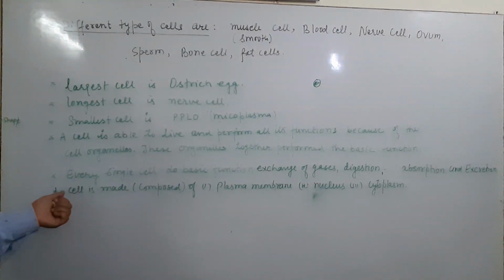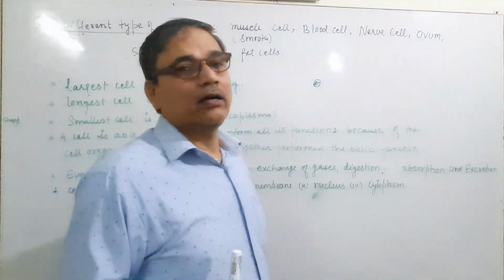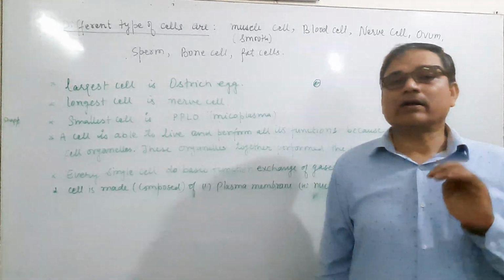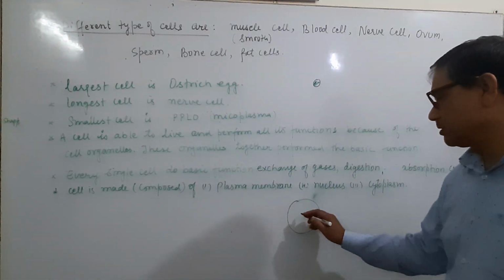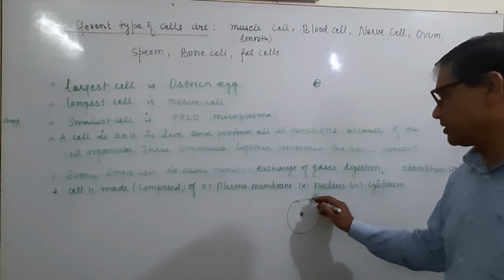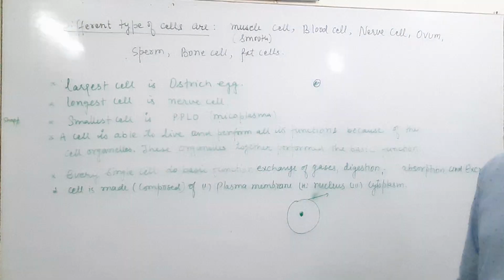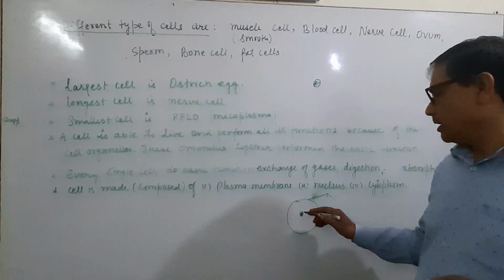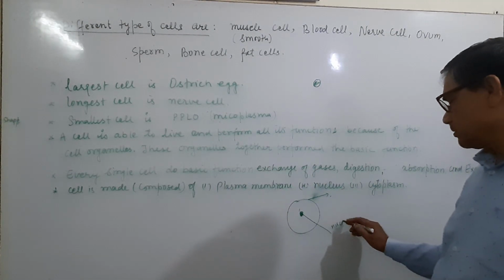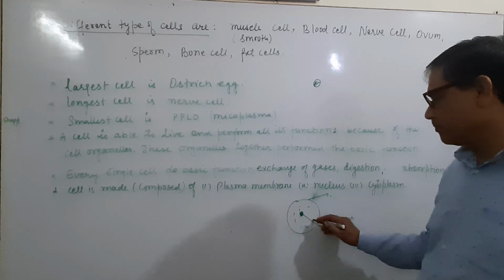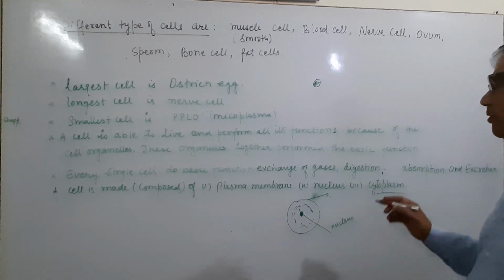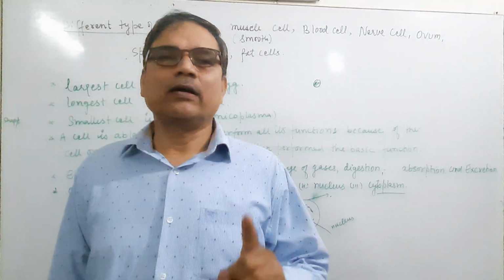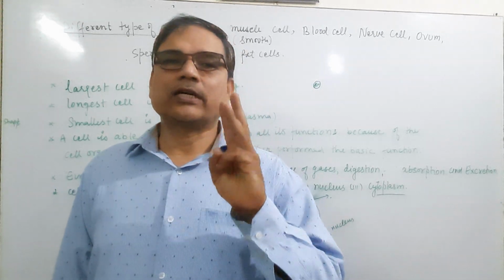The cell is composed of, it means when the cell is observed under the microscope, then three parts are visible. The three parts of the cell are: first is the plasma membrane, or we can say the cell membrane, and this is the nucleus, and this one is the protoplasm, or we can say cytoplasm. The cell contains three main parts: first is the cell membrane, second is the nucleus, and third is the cytoplasm.